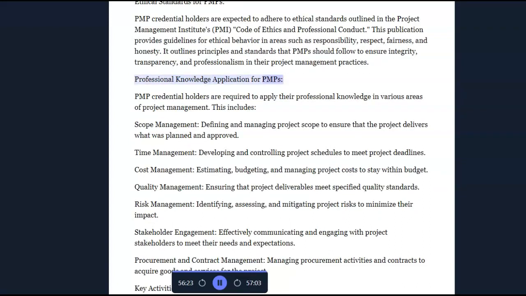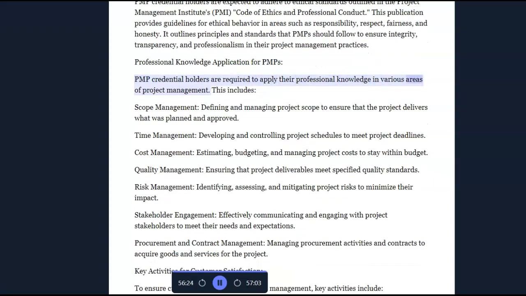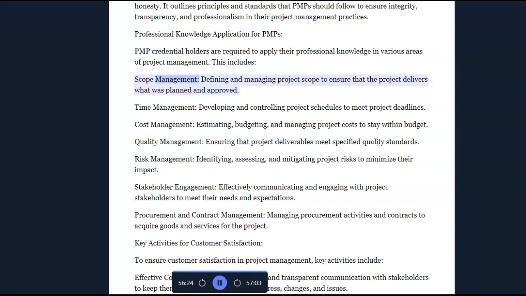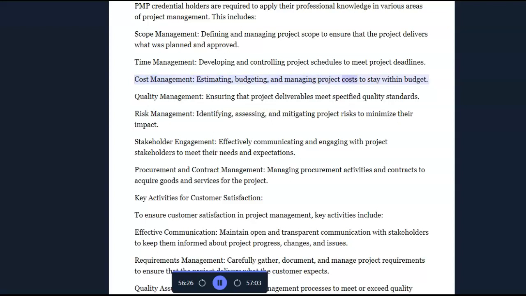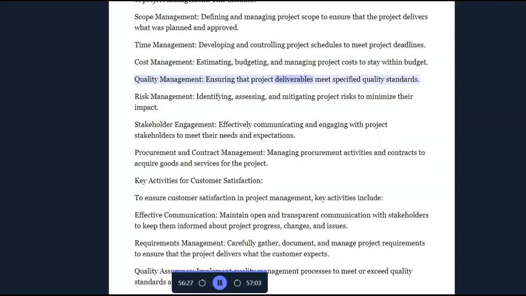Professional knowledge application for PMPs. PMP credential holders are required to apply their professional knowledge in various areas of project management. This includes scope management, defining and managing project scope to ensure that the project delivers what was planned and approved. Time management, developing and controlling project schedules to meet project deadlines. Cost management, estimating, budgeting, and managing project costs to stay within budget. Quality management, ensuring that project deliverables meet specified quality standards.